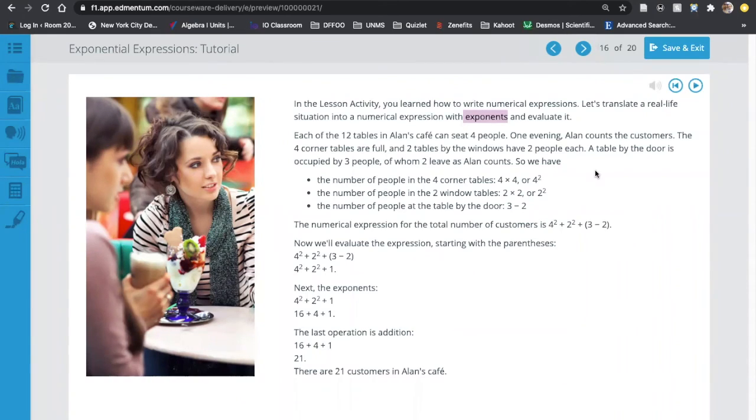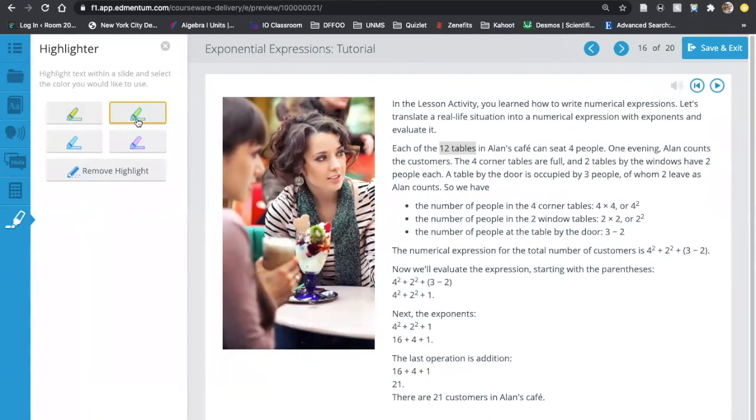Most of the time in life, you don't have to use exponents, but when you are dealing with large numbers, things that you keep multiplying, that is when those exponents come in handy, right? So let's look at this example here. It says each of the 12 tables in Alan's cafe can seat 4 people. So again, information. We had 12 tables. Each of those tables can seat 4 people.